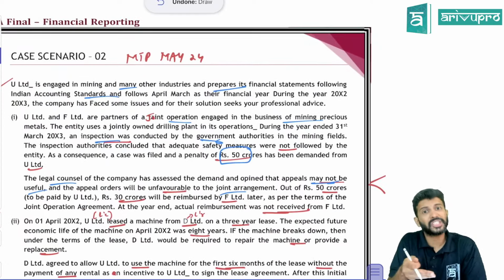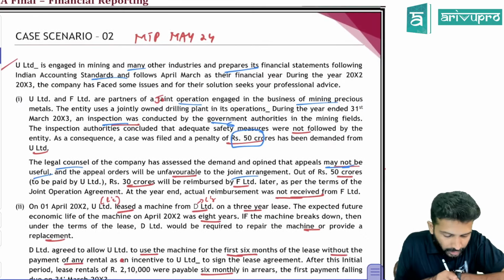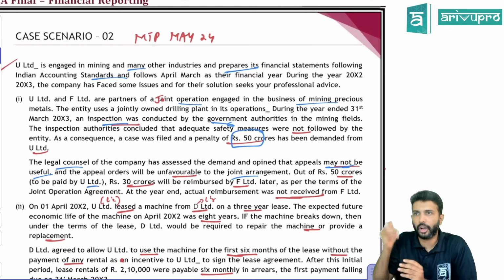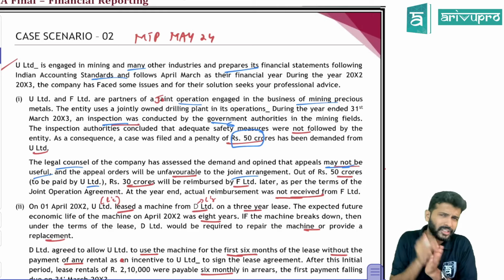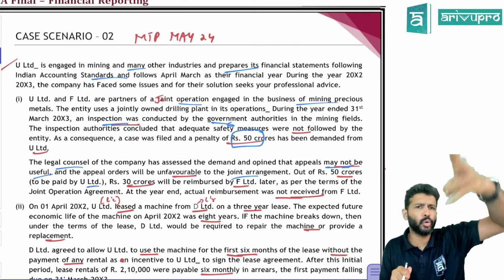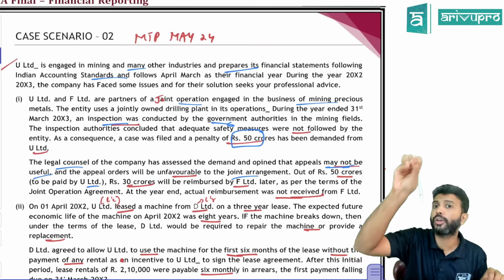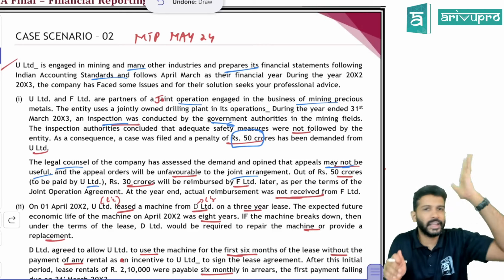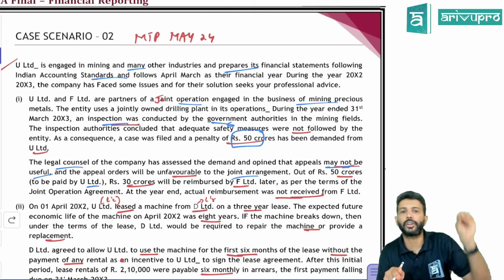Okay. But this is not just U Limited. This is a joint operation. So see what they are saying. Out of 50 crore, to be paid by U Limited. So U Limited only has to pay it. Because obviously if it's a joint arrangement, the government may not make both the parties payable. Government is asking U Limited, you pay. And later on you figure it out among yourself who has to share how much and do your cash flow arrangement. I will not interfere. So government is putting the payment responsibility on U Limited. So if U Limited is paying 50 crore, it means they have an obligation to pay 50 crore and the obligation is probable. So they have to recognize a provision to the extent of 50 crore.